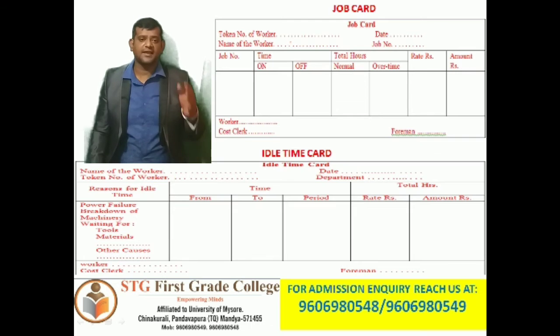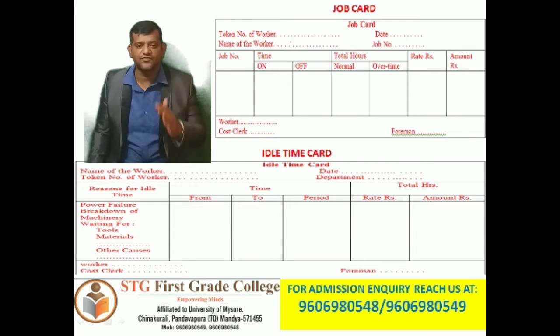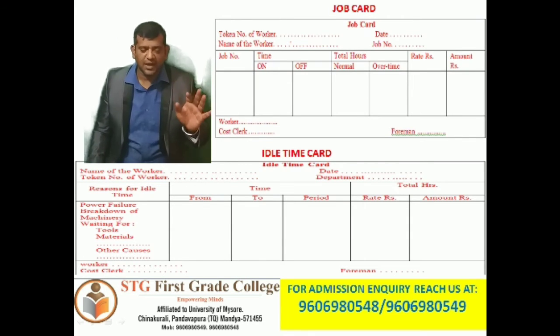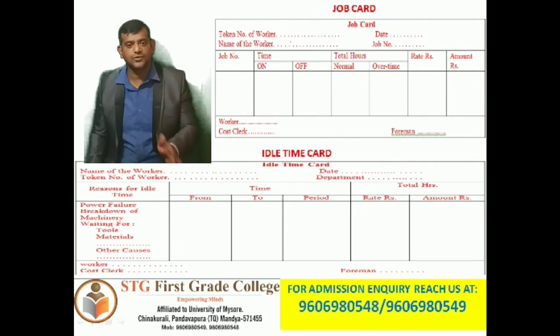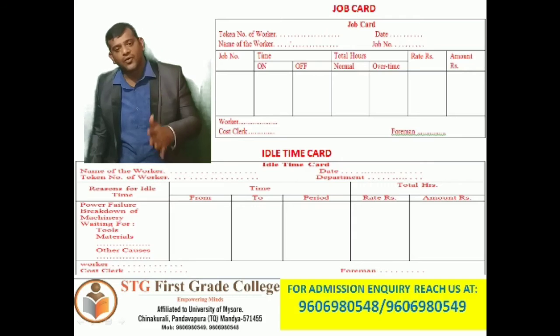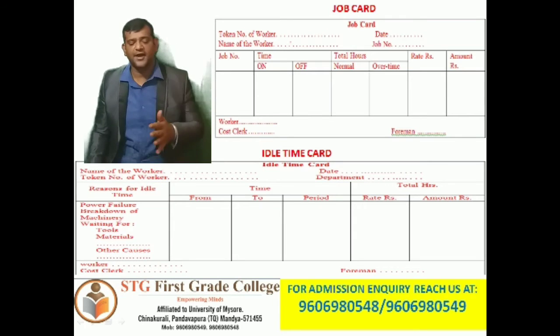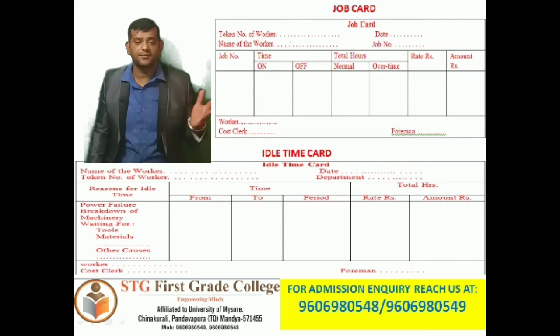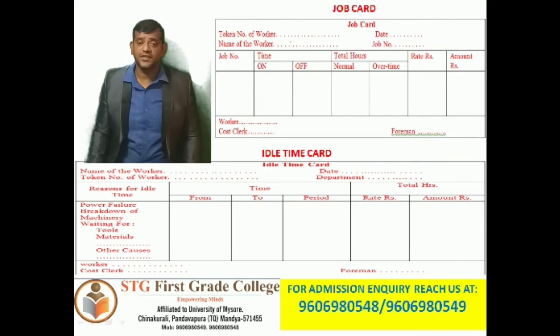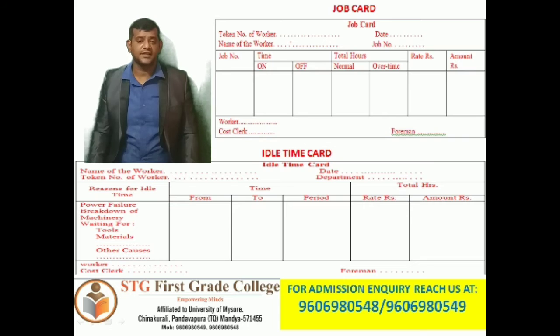Job card: token number of workers, name of the workers, date, job number, time on, off, total hours, that is normal, overtime, rate per hour, amount, worker, cost clerk, foreman. So this is a standard format of a job card which we use while calculating cost accounting.